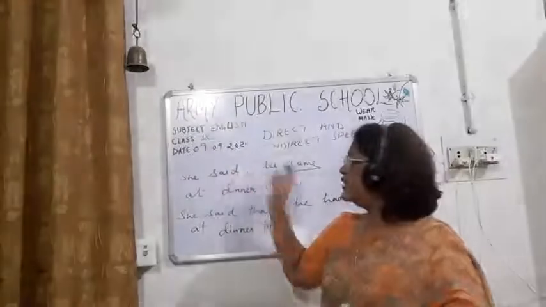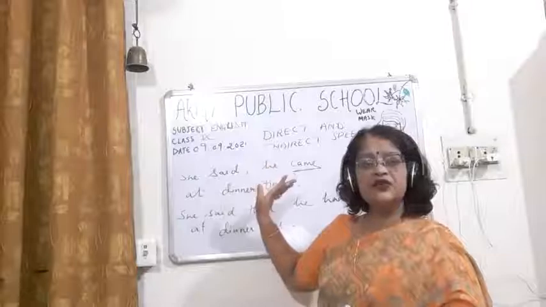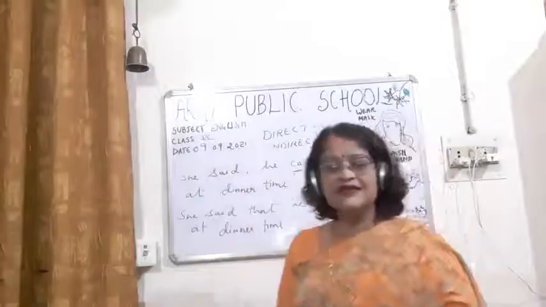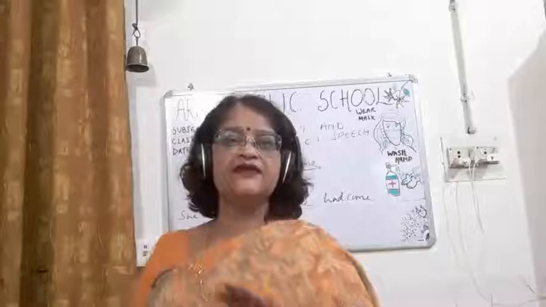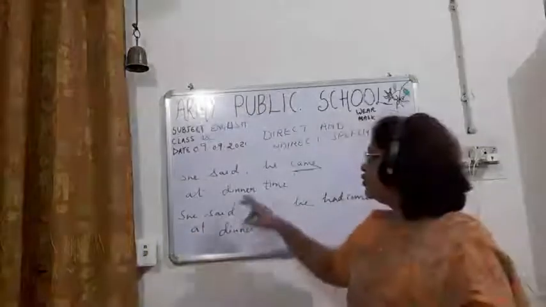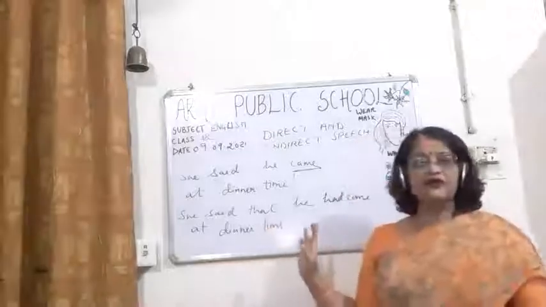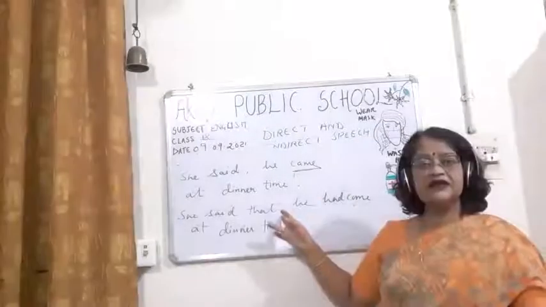Now children, if the reporting verb is in the past tense, you have to see a few things. First, said to will change into told, but here said to is not there, only said is there, and the object is also not present in the reporting part. So children, what are you going to do? There will be no change here. No told will be written here, only said will be written. You have to remove the inverted comma and put the conjunction that.